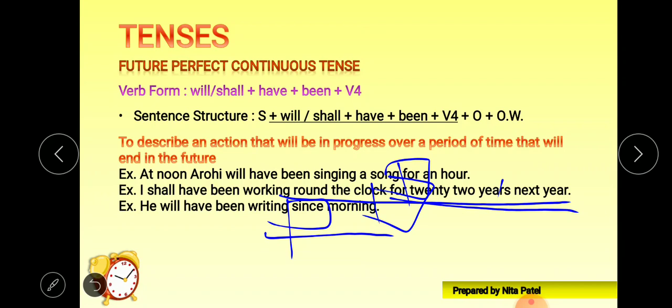So very soon he is going to complete this writing activity, because since morning this person is writing, right? And we are talking about the future, that he will have been writing since morning. So the person is going to write from morning till he finishes his work, right?